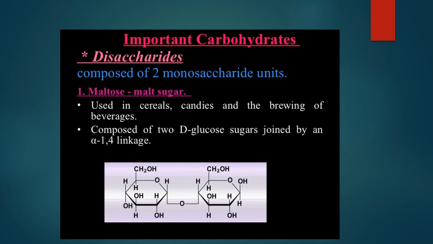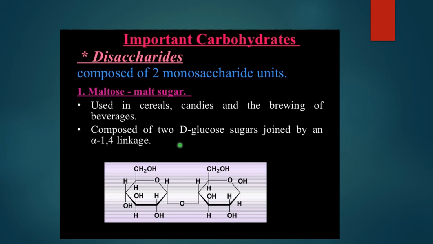Let's see about disaccharides. As already mentioned, a disaccharide is nothing but two monosaccharide units. The first example of a disaccharide is maltose. So, how is this disaccharide formed? It is formed by two glucose units. You can see here two D. D is the configuration, the arrangement of the molecules. D glucose, L glucose. Those different types of glucose molecules are there, depending on rotation, the mirror images.